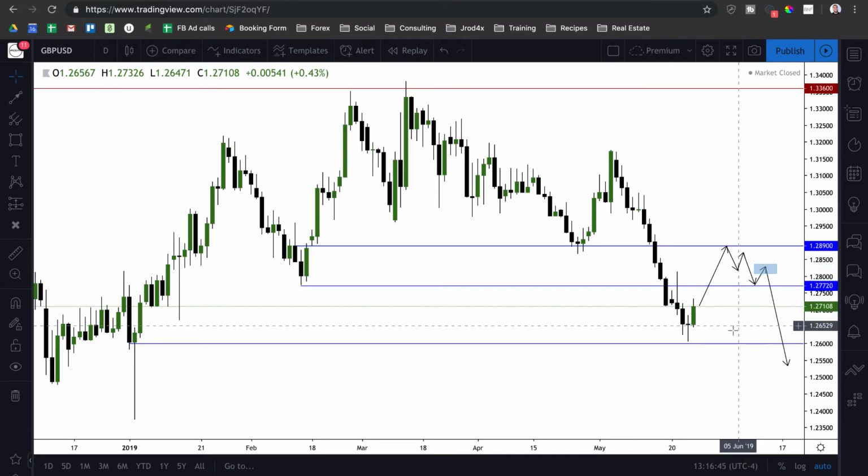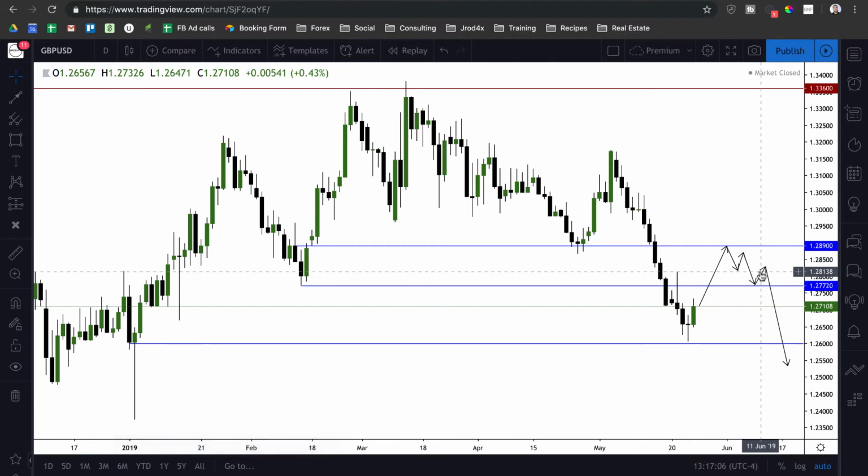then we can look for a sell opportunity to take us below Thursday's low, which comes in again at 1.2605, but ideally we have the 1.2600 big figure resting below us, and then that would provide us roughly about 200 pips. So that'd be a nice sell setup, but in order for that to happen, we have to trade up here first, then confirm that we're reacting bearish off that level, then we can short it.